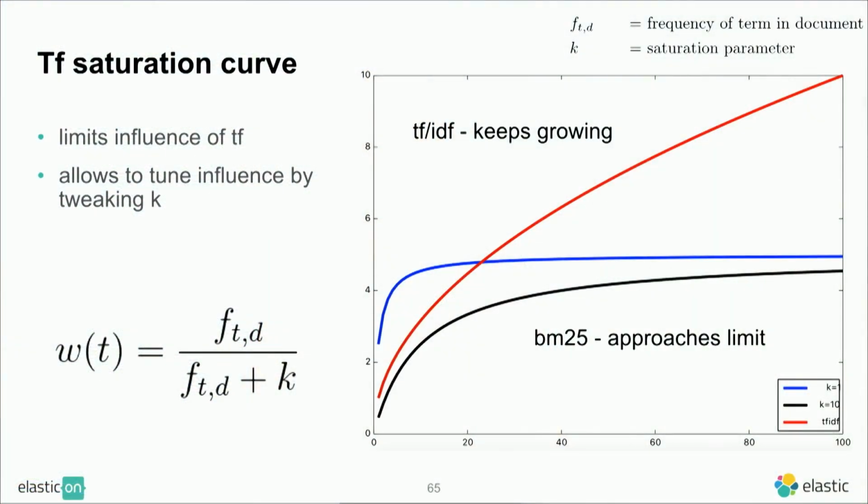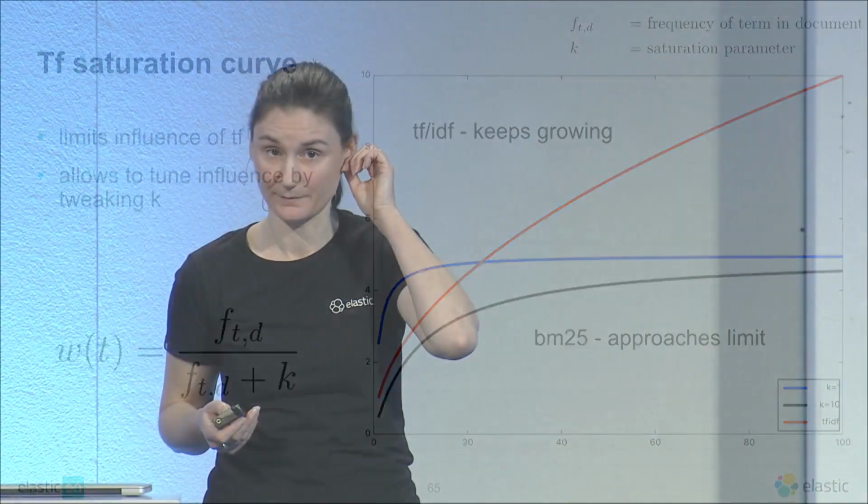And this is the major difference between TF-IDF and BM25, because in TF-IDF, the influence of the term frequency just grows and grows and grows, right? Plus you have this parameter k that would, in theory, allow you to tune the influence of your term frequency in your scoring.